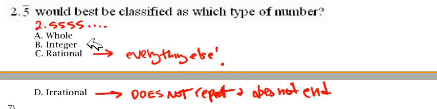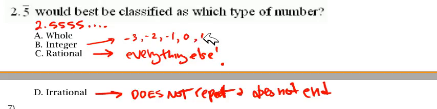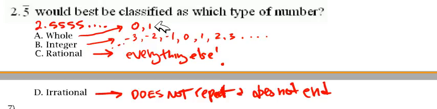Okay? An integer isn't everything else, but it's everything that is negative like this: -3, -2, -1, 0, 1, 2, 3, and so on going on. So it's all of those numbers, no fractions like 3/2 or 0.2, no decimals. We're looking at just numbers like that. Whole numbers are just 0 and the positives. Those are whole numbers. Like that.